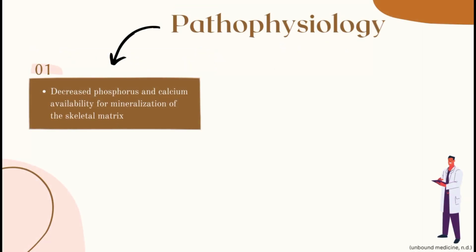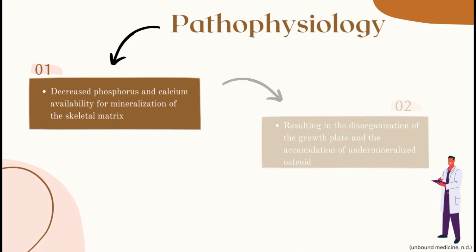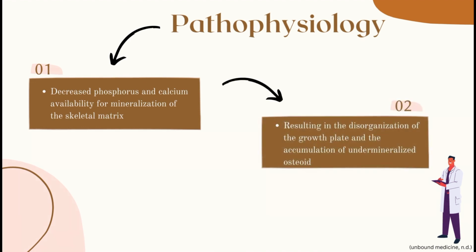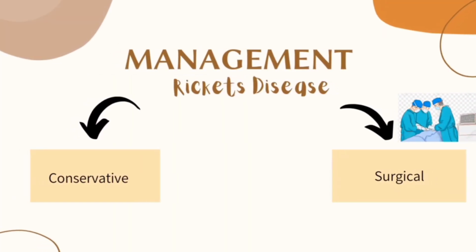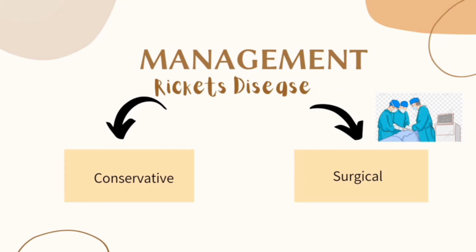Pathophysiology. Decreased availability of phosphorus and calcium to mineralize the skeletal matrix leads to growth plate disorganization and accumulation of under-mineralized osteoid. This results in growth plate expansion, bone weakening, and skeletal deformities. Two management options of rickets disease are conservative and surgical.